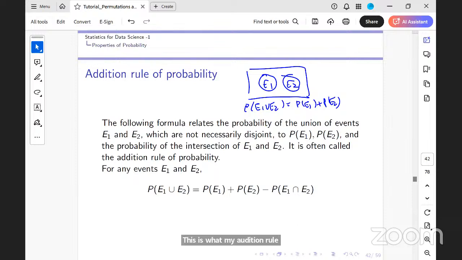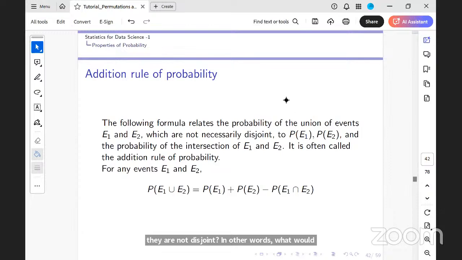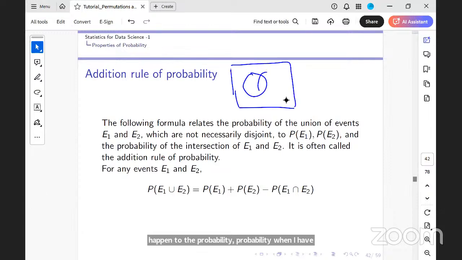What happens if they are not disjoint? In other words, what would happen to the probability when I have two events which are not disjoint? So I have E1, I have E2, and I have E1 intersection E2.